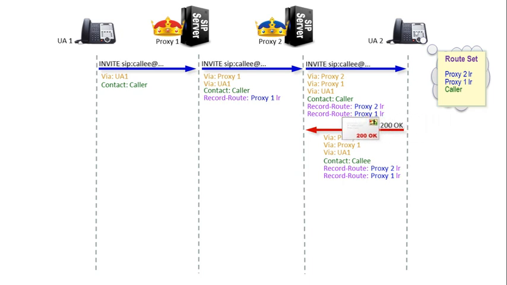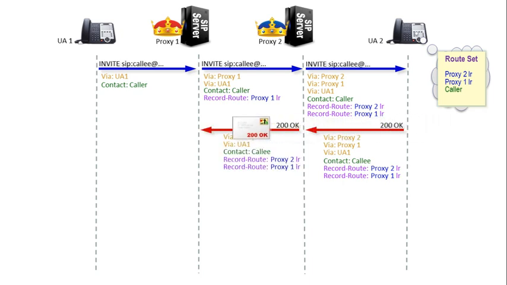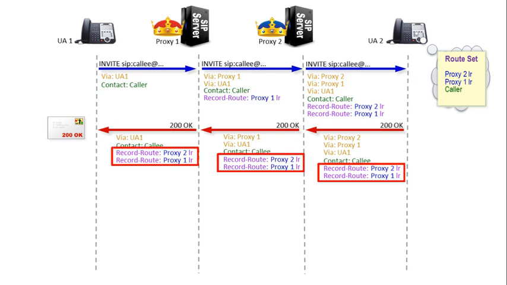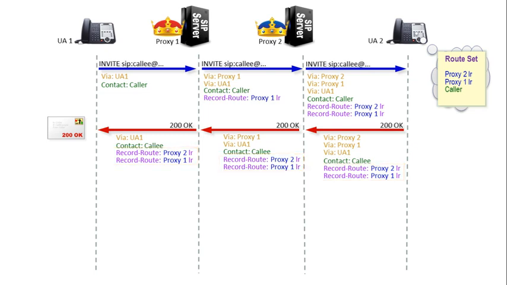As the response travels back upstream, being routed over each hop to the topmost via address, and as each via header gets stripped out by its owner, note how the record route headers remain intact. They're not stripped out. Now the upstream user agent client populates its route set, again with the downstream user agent's contact address and all of the addresses from the record route list, only having reversed their order.